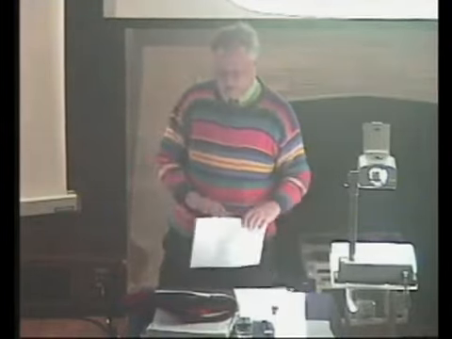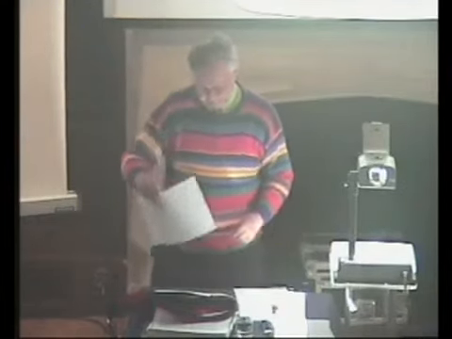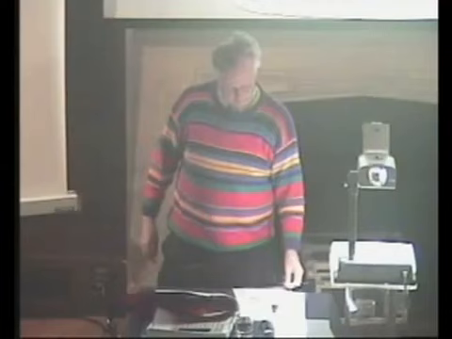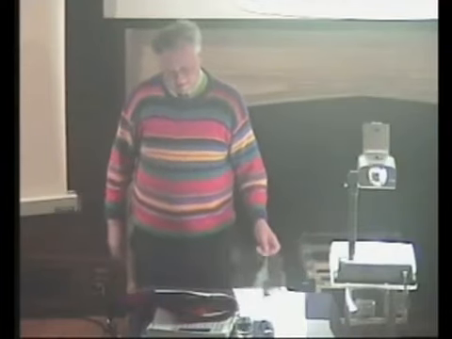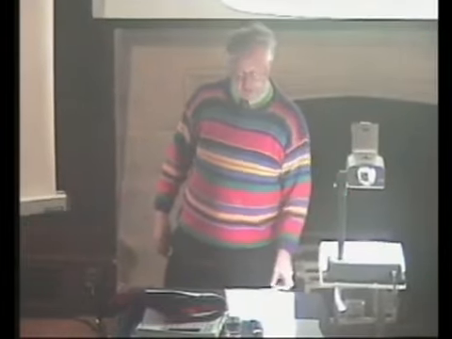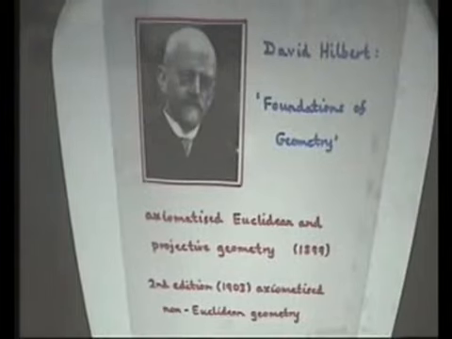The rest of the years of the century saw many attempts to sort out the mess. There was one contribution by Felix Klein, a German mathematician, who tried to express it algebraically in terms of collections of these transformations. And it wasn't until the end of the century that David Hilbert decided to go right back to first principles. Even Euclid was found to be a bit fishy in various places, and David Hilbert wrote The Foundations of Geometry, where he completely treated all the geometries around from an axiomatic point of view.